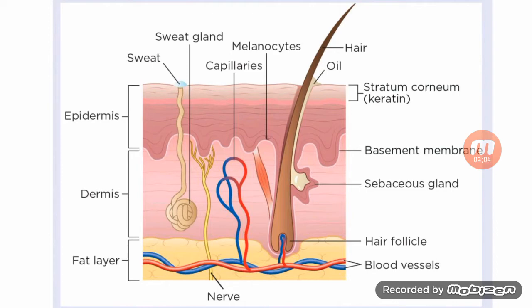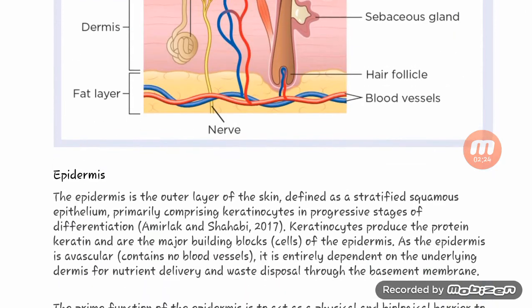Then these are the blood vessels, which are attached to the hair follicle. So the hair grows, and this is the oil in it. You can see the sebaceous gland in this. Then the basement membrane, and the stratum corneum, which we can also call the keratin layer.